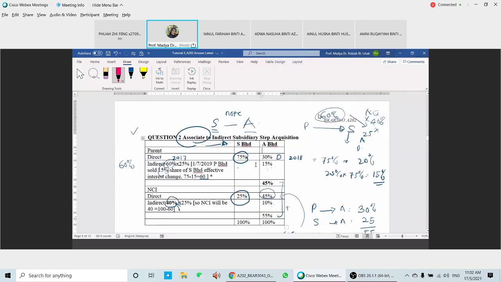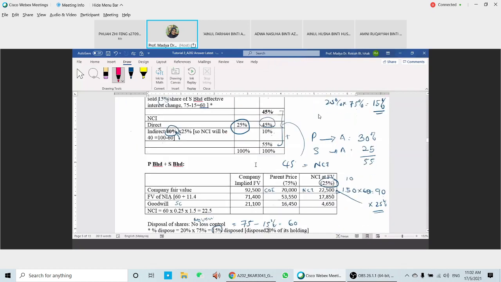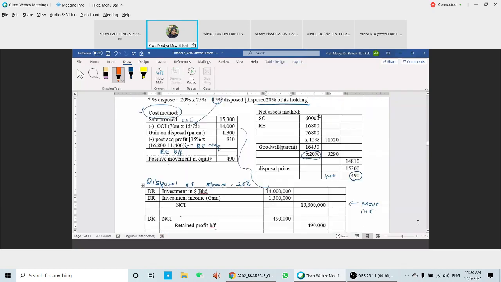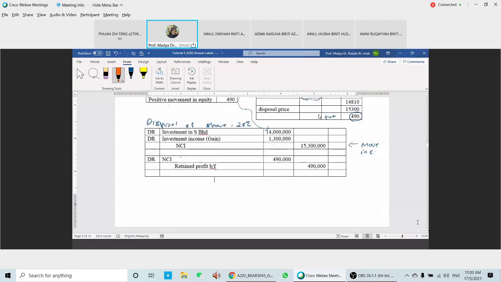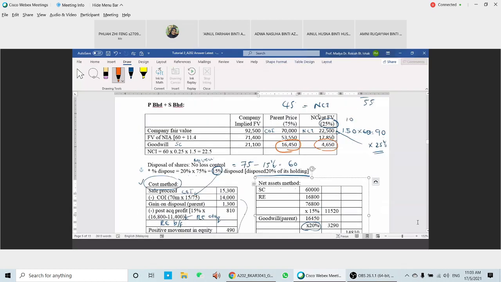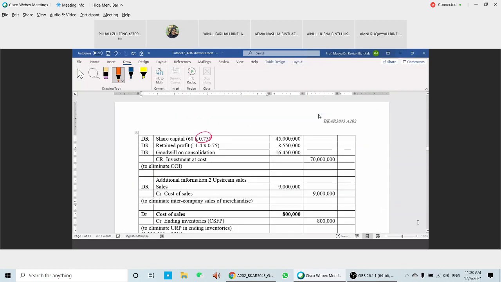So this is the goodwill for the parent, and then this is the goodwill for the NCI. Okay, so goodwill on consolidation you have 16,450. Okay. Credit investment, yeah, credit investment.